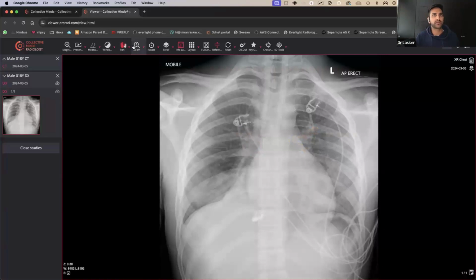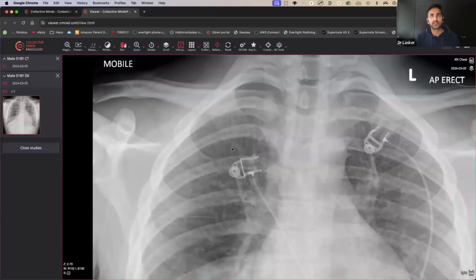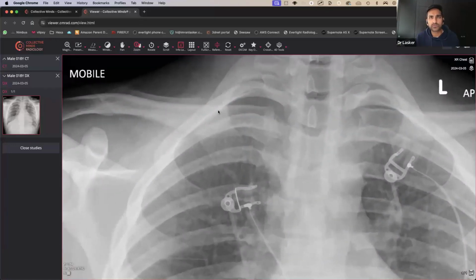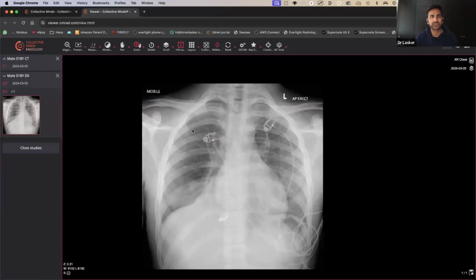Lung apices, very, very important. Have a look at the lung apices. Make sure the lung markings go all the way through to the edges. So lung markings, yeah, I think they are going all the way to the edges. I can't say that I can see any pneumothorax. They don't look particularly radiolucent compared to the other side. So that's good. Under the hemidiaphragms, I can't say I can see any evidence of any air.